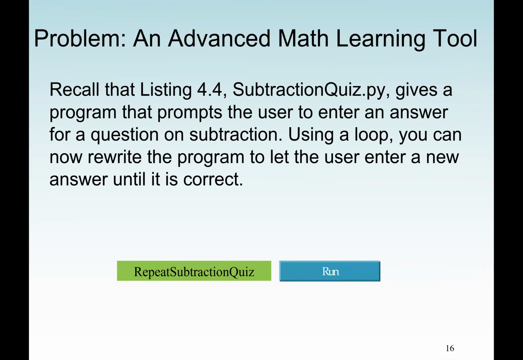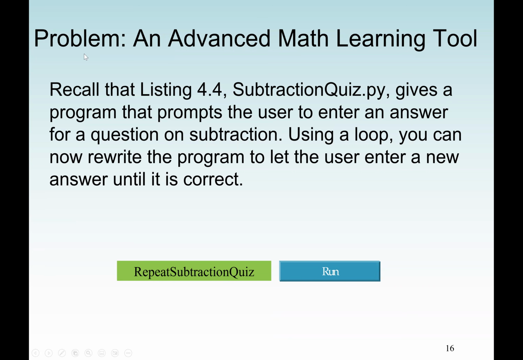Okay. So let's see one program example here. Again, this program we said is an advanced math learning tool. And if we are using this textbook in chapter 4, there was a program on this, but again, they didn't use a loop. They just used only selection statement, which means if it's a quiz, one question after I answer it, I'm finished. But now if we use a loop, maybe we may have a condition that if the answer is wrong, try it again. Or we may have a condition that, okay, the first quiz is over, go to the second one. So let's see how this program works.